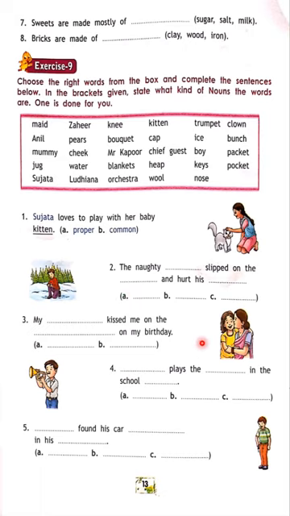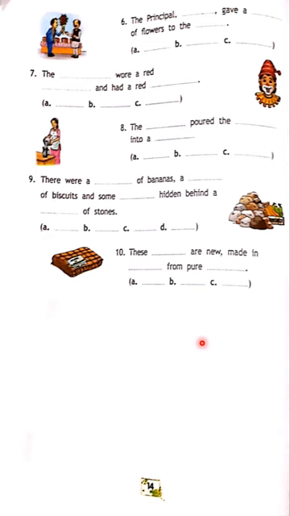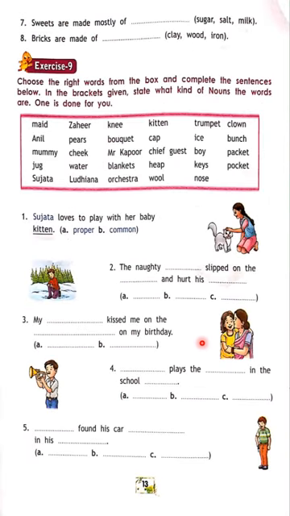I will give a test, you write. You just check and write. It's a little bit difficult. You do this exercise, you will come to know. With practice only you learn. If I do all the things, what will you learn then? See, till the 9th exercise, 10 bits are there in this exercise. So we have to complete this. I will send answer pictures later. Tomorrow I will send. By that time you have to do it. Remember that you have to do it with pencil only. Don't write with pen. Okay. Thank you. We have completed this now. The remaining chapter, gender, we will do in the next class.